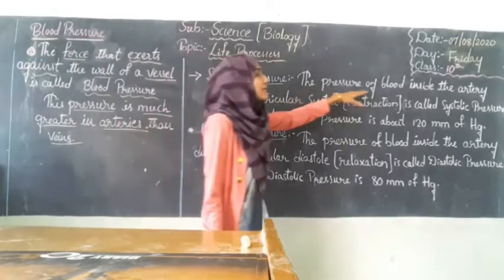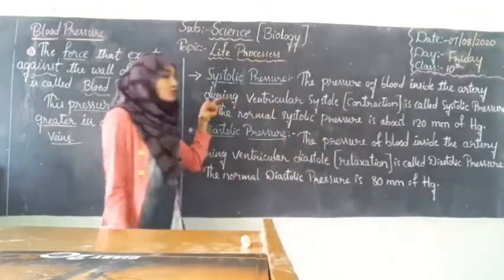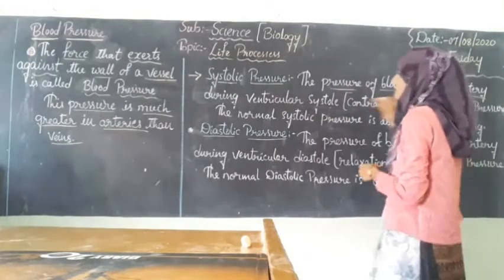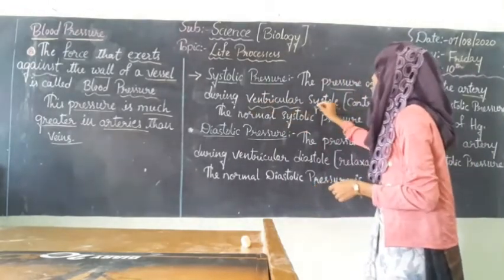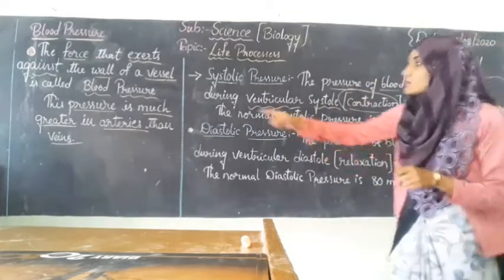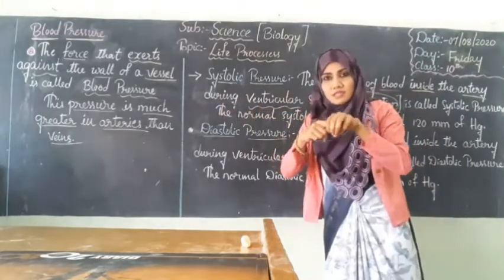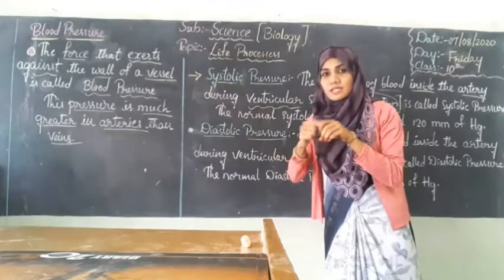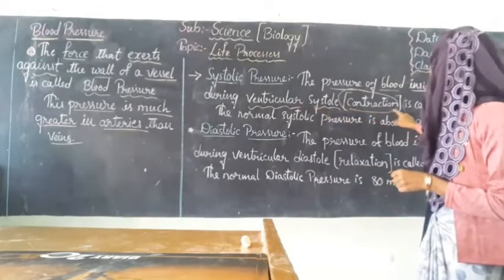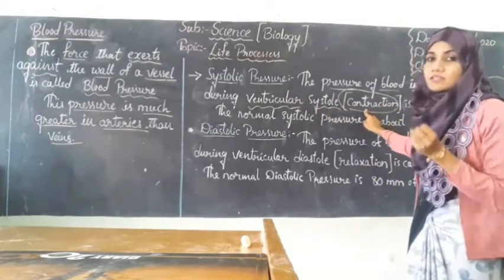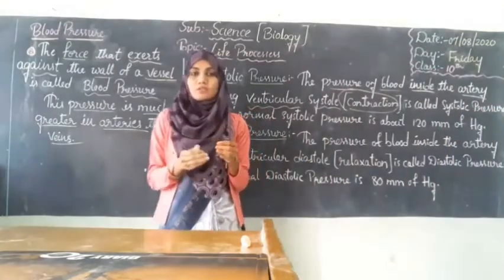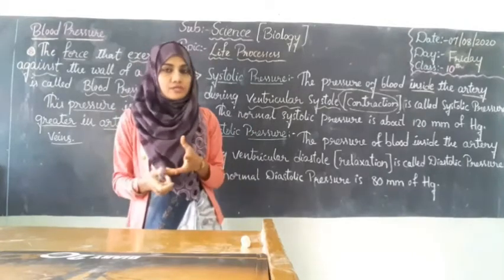The pressure of the blood inside the artery during the ventricular systole. So systole in the sense of contraction. Alright. So you know the pressure of the blood flowing in the vessel which is exerted on the wall of the vessel is called blood pressure. If the pressure is during the contraction of the ventricle, then it is called systole. So ventricular systole, you know about the chambers of the heart. There will be atrium and there will be ventricles, right?